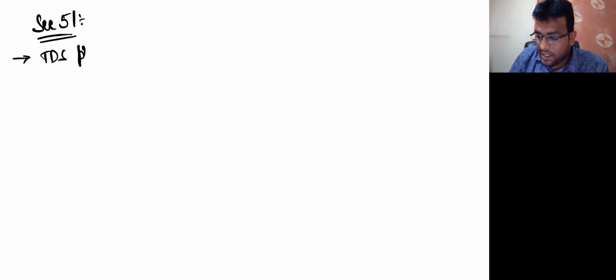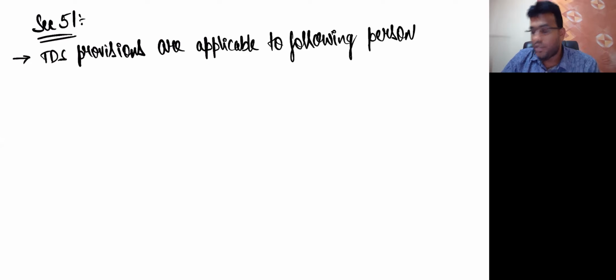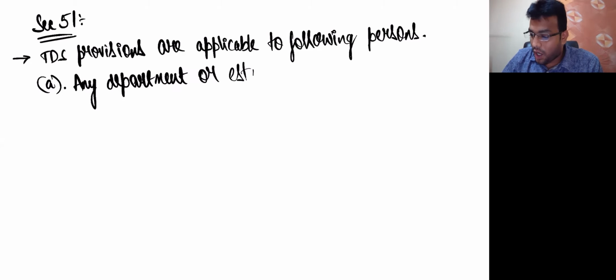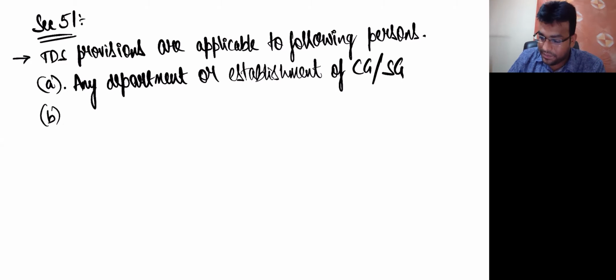First point. TDS provisions are applicable to following persons. First point: any department or establishment of central government or state government.